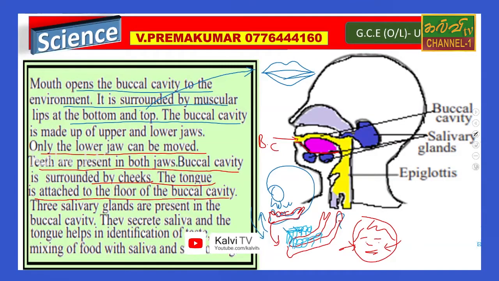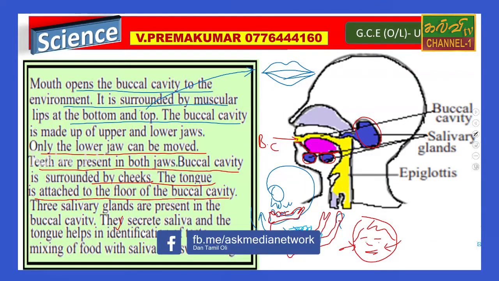Three salivary glands are present in the buccal cavity. They secrete saliva, and the tongue helps in identification of taste. The saliva is shown here in blue color. The salivary glands secrete saliva, which also contains amylase. So the tongue identifies taste and mixes food with saliva.